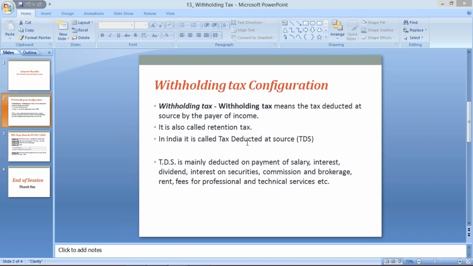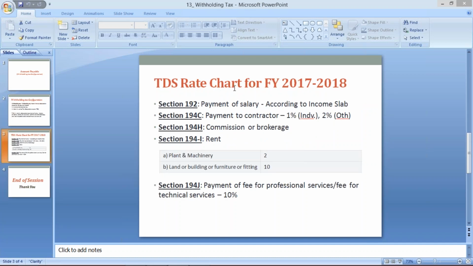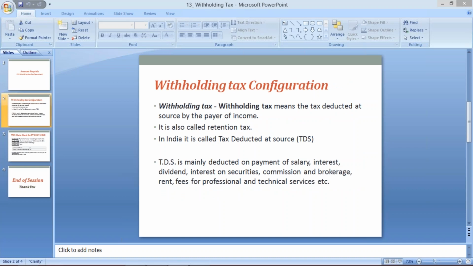Here the government has given certain rules: if the service belongs to a certain category, then there are different rates. We have TDS rate charts with different sections, and as per those sections the tax will be deducted. As per those sections we are going to apply tax on vendors.